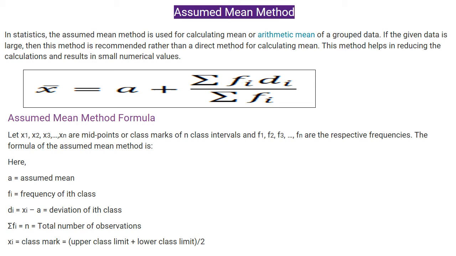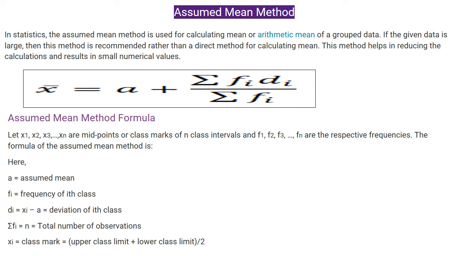Assumed mean method formula: let x1, x2, x3, up to xn be midpoints, not observations. Here these are the midpoints, the class marks, of n class intervals, and f1, f2, f3, up to fn are the respective frequencies of the given classes. So the formula of the assumed mean method is: x bar is equal to a plus sigma fi di by sigma fi. What is a here? Assumed mean. We are assuming the mean here.